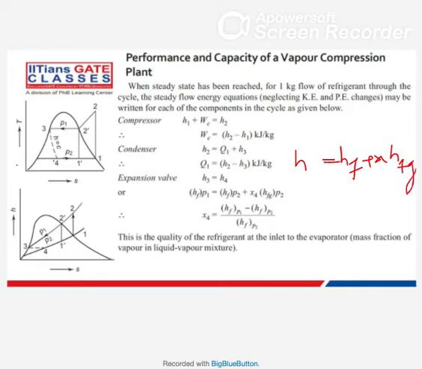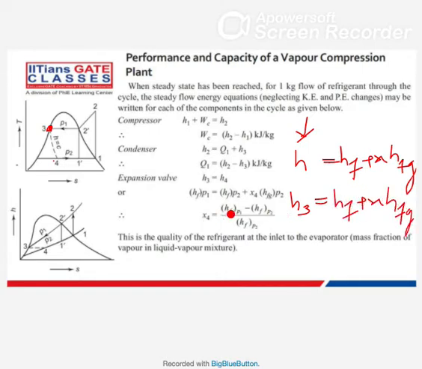Now this enthalpy value is the same as the enthalpy at 3. So you can write H3 equals HF plus X times HFG.